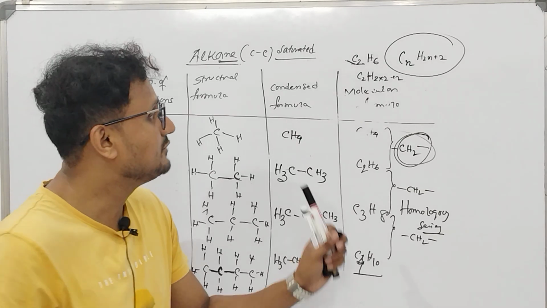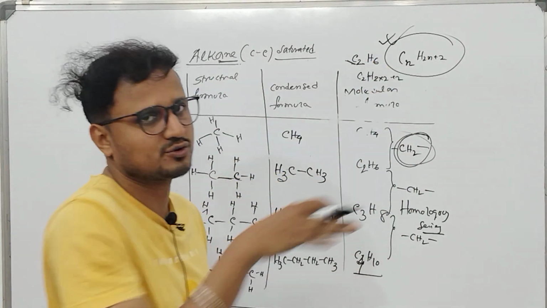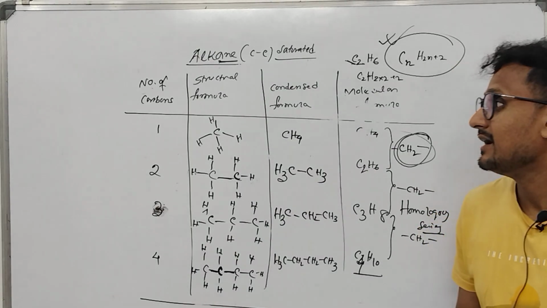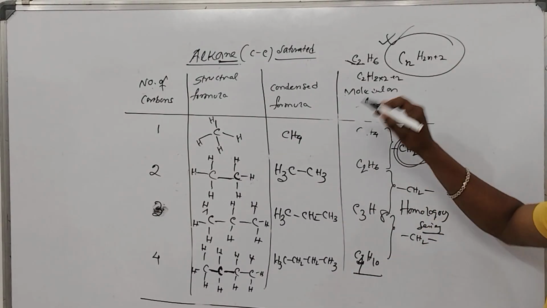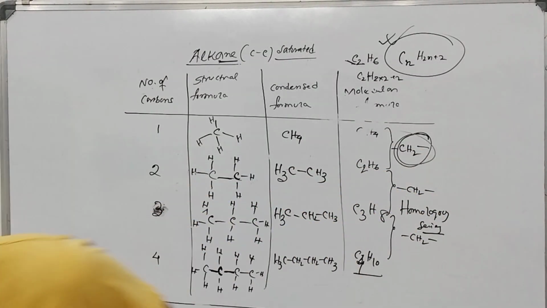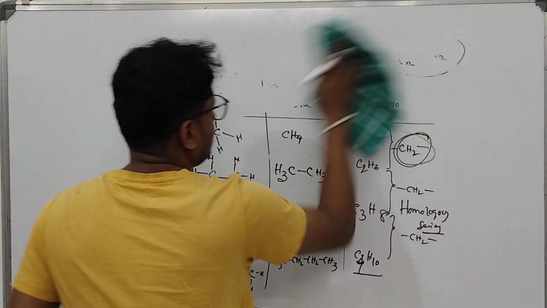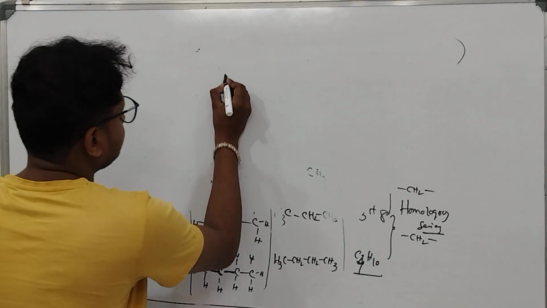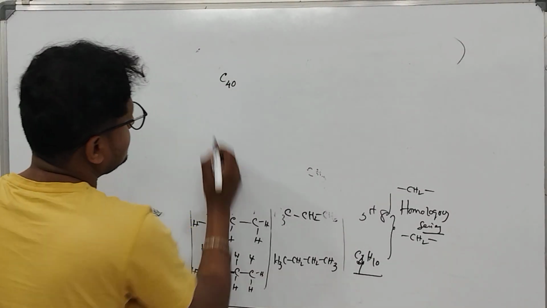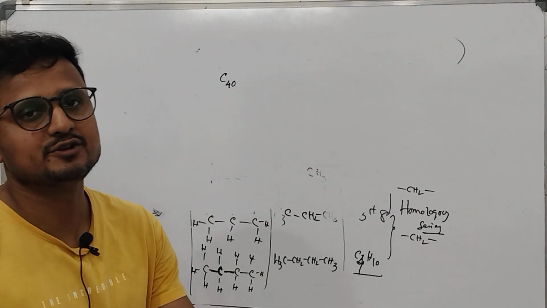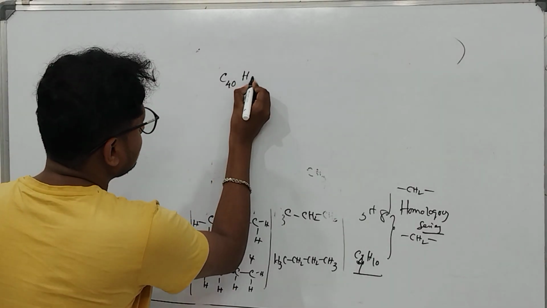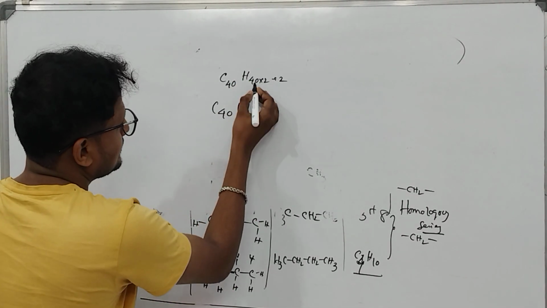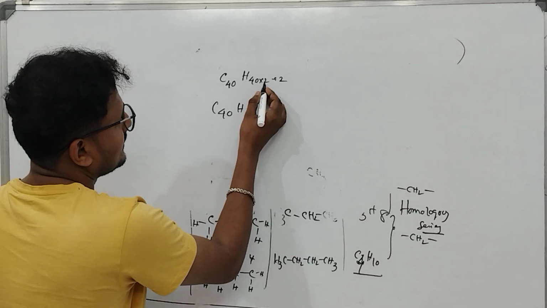CnH2n plus 2. And if you can remember this, it can come as a short question also. In MCQ also it can come. And if somebody asks you, an alkane has 40 carbons. How many hydrogens will be there? So what you have to do? 40 into 2 plus 2. So it will be 82.